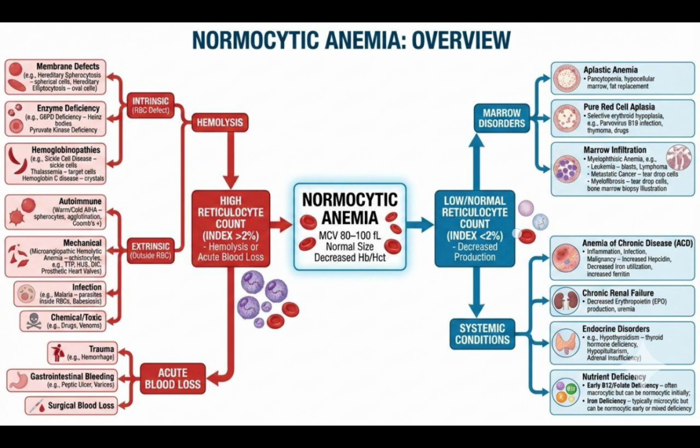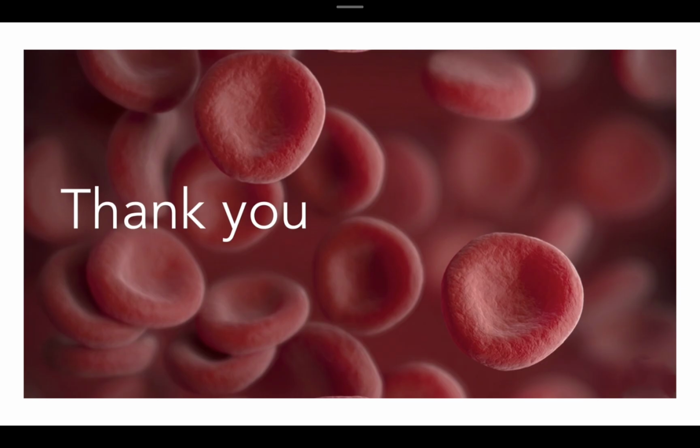And in a low reticulocyte count condition, we saw systemic conditions leading to normocytic anemia, and also marrow disorders leading to normocytic anemia. This is all about normocytic anemia. Thank you for your time, and thank you for your attention.